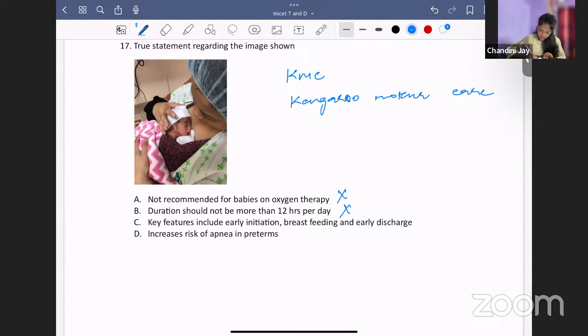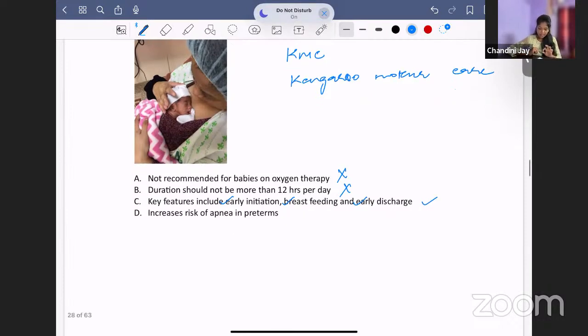Key features include early initiation, breastfeeding, early discharge. Yes, it is true. The three components of KMC are early initiation of KMC, continuing breastfeeding, and early discharge. The last thing, increases risk of apnea in preterms. Is it so? No. It will prevent apnea in preterm. So what is this KMC?